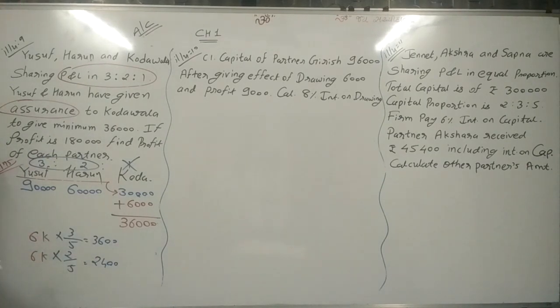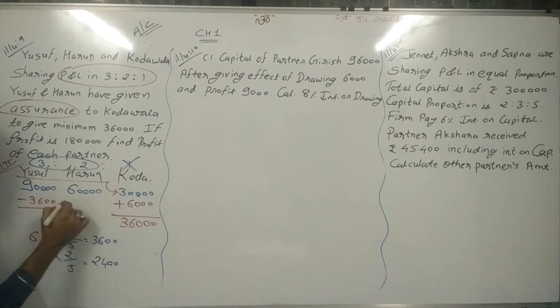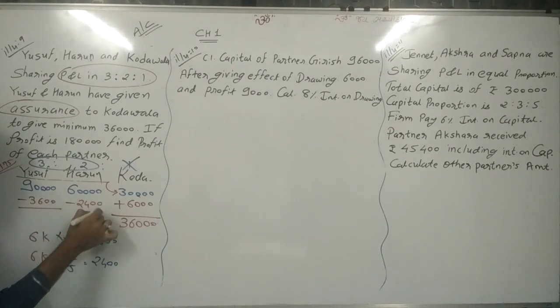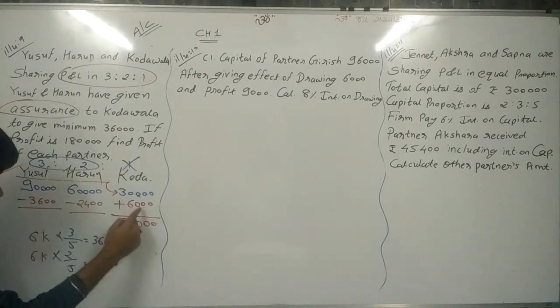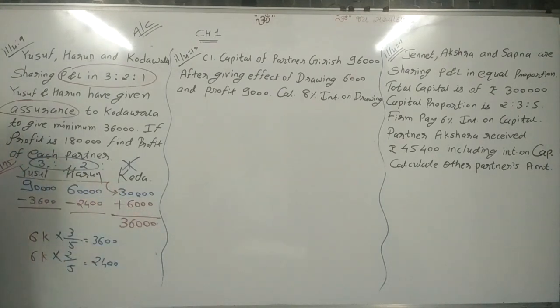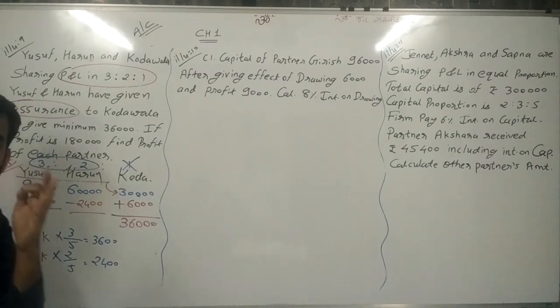So here 3,600 we are deducting from Yusuf, and 2,400 we are deducting from Harun. And after deducting these two amounts from Yusuf and Harun, the total of this 6,000 is given to Kodawala. So that is my first step.